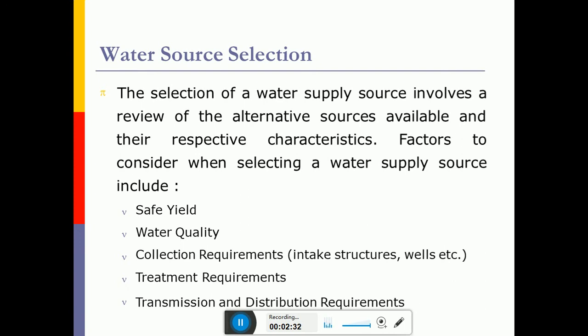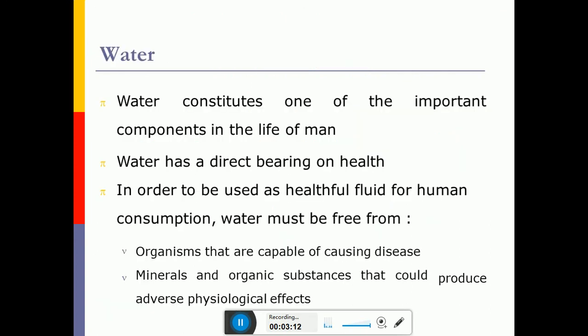That means if you are supplying water for 2000 people, then whatever source you select, either a subsurface groundwater source or a surface water source, you should be able to supply water to all those 2000 people for a period of 30 to 40 years. That means we can safely extract this water, treat it, and supply it to the community. Then collection requirements: the intake structures and wells we construct should be feasible for the selected source.